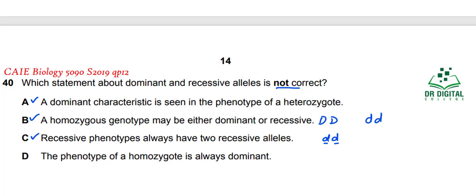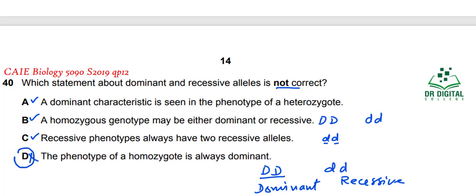The phenotype of a homozygote is always dominant. No, for the phenotype of a homozygote, this is a homozygote, this is a homozygote. This phenotype is the dominant phenotype, okay, while this phenotype will be the recessive phenotype. So this statement is not a correct statement. So answer D is the answer for question 40. C is wrong, B is wrong, and A is wrong, because all these statements are correct. And we have to find the not correct statement, and the not correct statement is D.